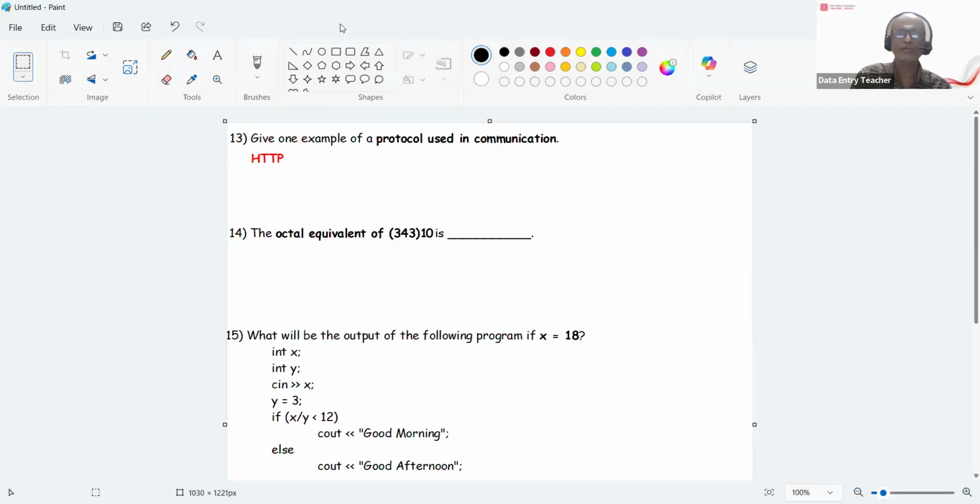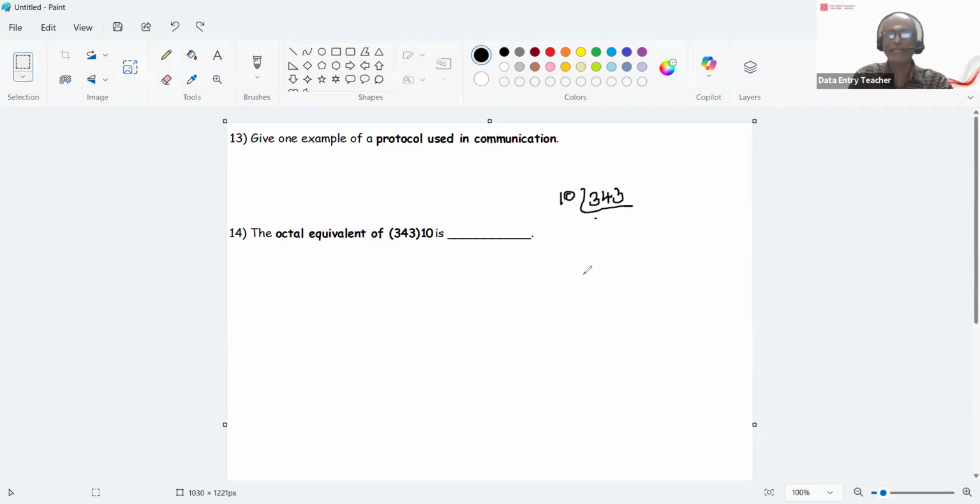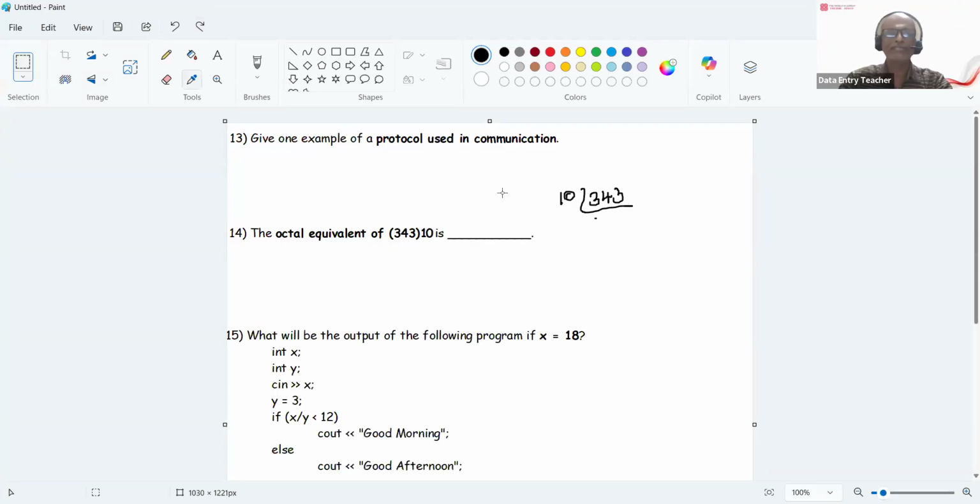Right. So how do you do it? So you divide 343 by 10. So 3 times 10 times 30. You have to keep dividing it. So octal, sorry, you are not dividing it by 10, you are dividing by 8. Sorry for that. Wait, 1 minute. Yes. So now you are dividing it by 8 because it's an octal, no? So you have to divide by 8.